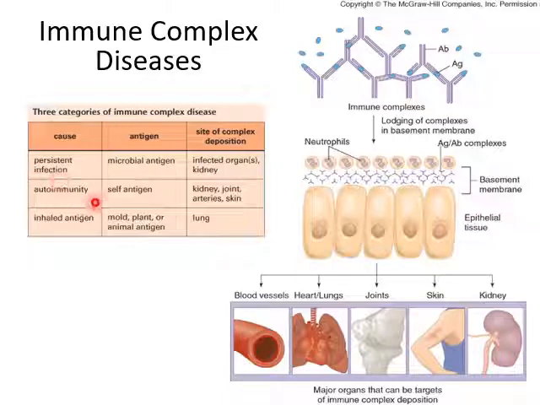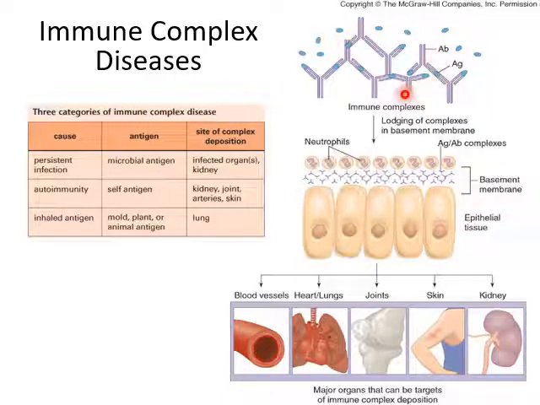Or there can be autoimmunity, where self-antigens are identified by our immune system as antigen, and they are constantly present. And the clinical manifestation can happen in some organs like kidney, joint, artery or skin. Or there can be constant inhalation of antigen from the respiratory tract. It can be mold, plant or animal antigen, and constant entering of such antigen will lead to clinical manifestation and injury in the lung.